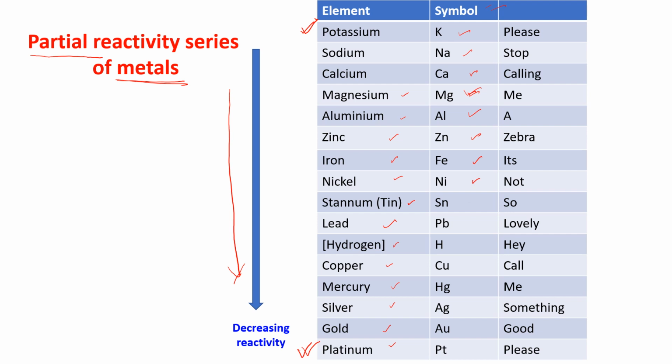Stannum is Sn. Since it is stannum, the symbol is Sn. Lead is Pb. Hydrogen is H. Copper is Cu. Mercury is Hg. Silver is Ag. Gold is Au. And platinum is Pt.